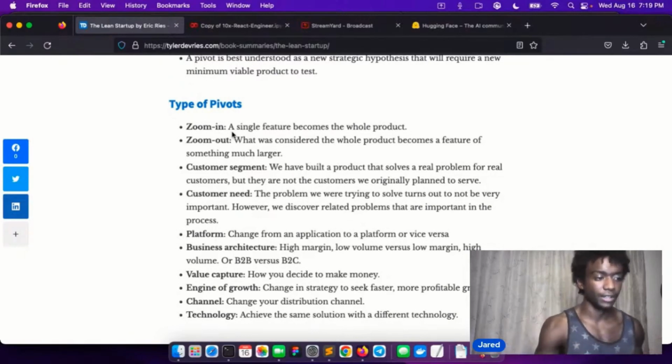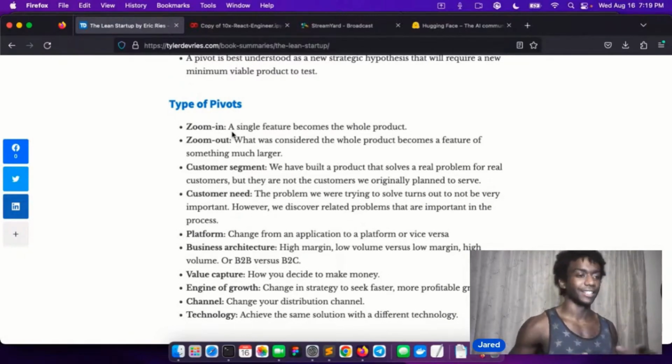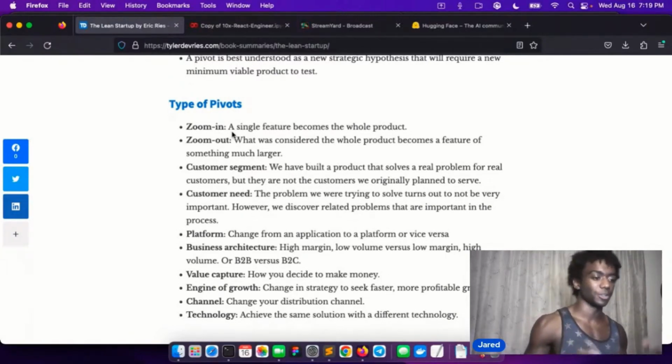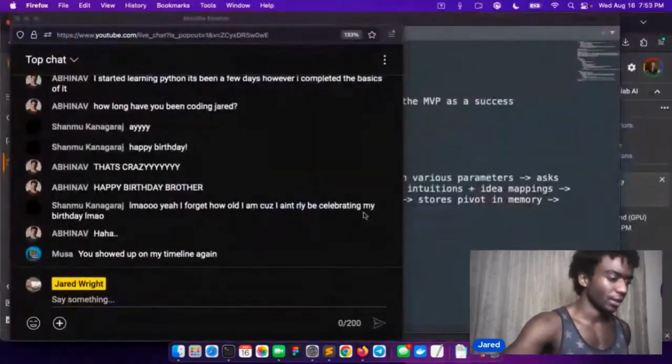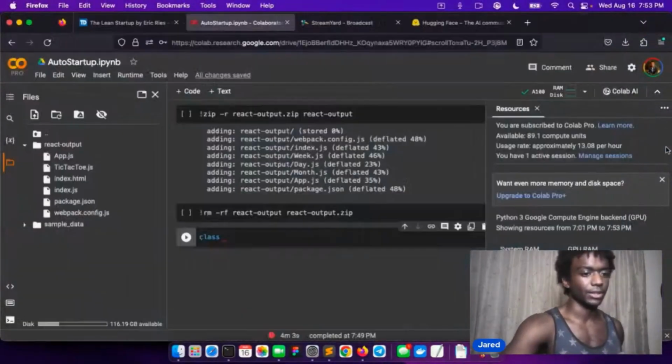I feel like in reality, this is a simulation and an experiment. In reality, you want to measure your idea in the real world. Here, we're just asking the user, hey, is this good? And then we're going to figure out how to prompt with a pivot. Yeah, so let's just get started coding.